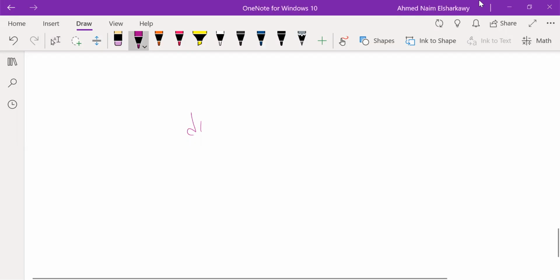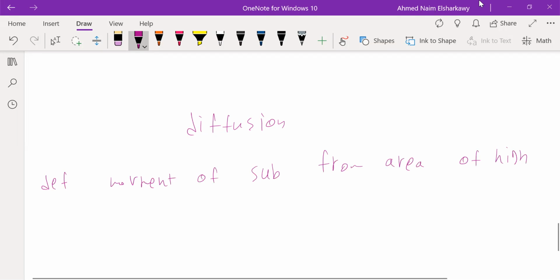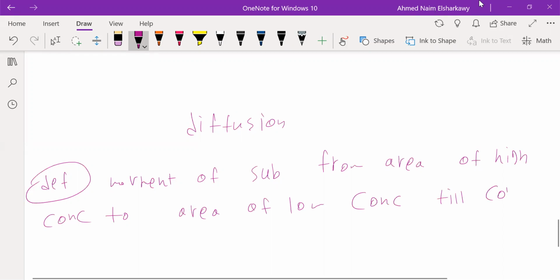So today we will talk about diffusion. What do we mean by diffusion? Diffusion is the passage of substance, the movement of substance from an area of high concentration to an area of low concentration till the concentration is even.